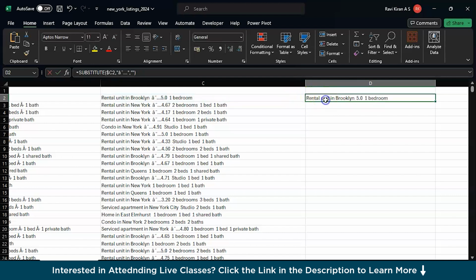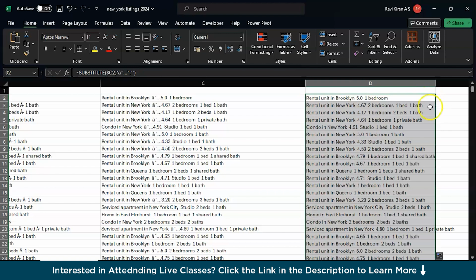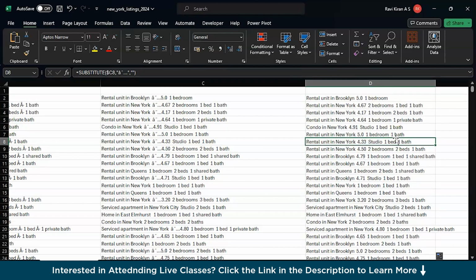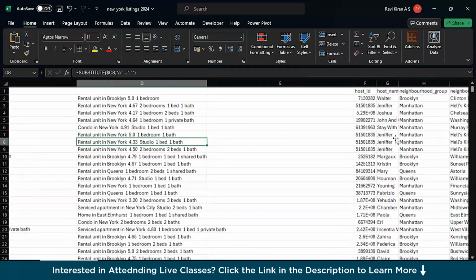Now we have the name of the hotel, rating, and the bedroom, right? The configuration of that particular hotel's rooms. Now drag this across all the cells, and there you go. Now you have the data in the way you wanted it, right?